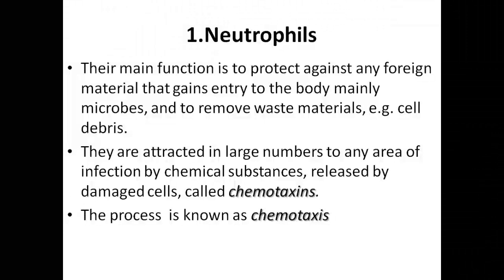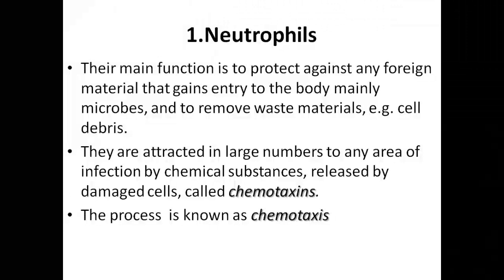So here we have how these neutrophils go into action fighting against the invasion of the microbes. They are first attracted in large number to any area of infection by chemical substances released by damaged cells, known as chemotaxis.